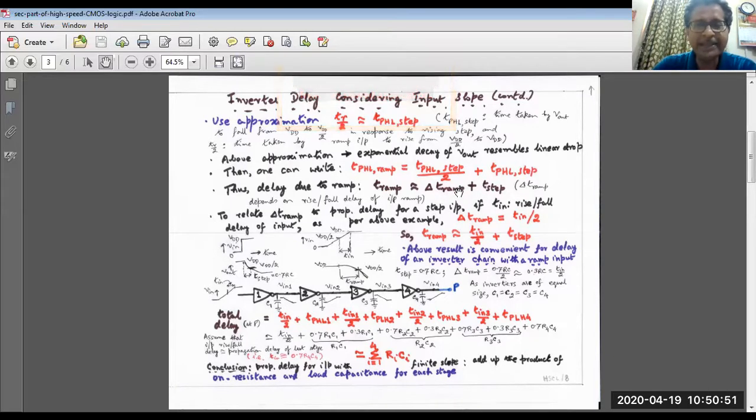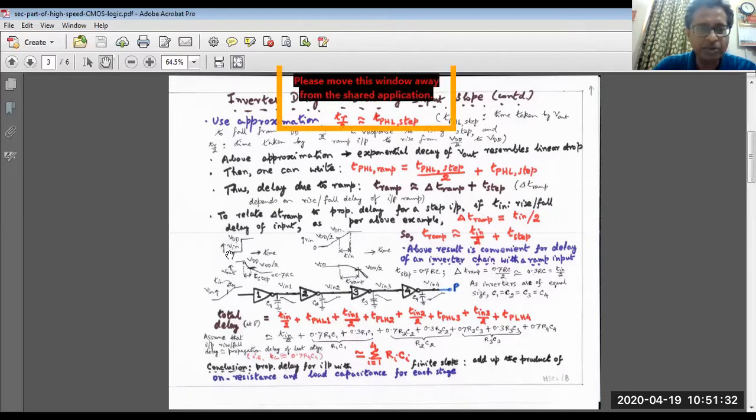Now this delta T ramp, that is the additional amount of time which accounts for the greater propagation delay in response to a ramp waveform. This depends on the rise or falling delay of the input ramp. To relate the delta T ramp to propagation delay for a step input, if t in equal to rise or falling time of the input as per the above example, the delta t ramp is nothing but t in by 2. Okay, so what is t in? T in equals TR by 2. That means the rising time if it goes from VDD by 2 to VDD, falling time if it goes from VDD to VDD by 2, right? So it can be rise or it can be fall.